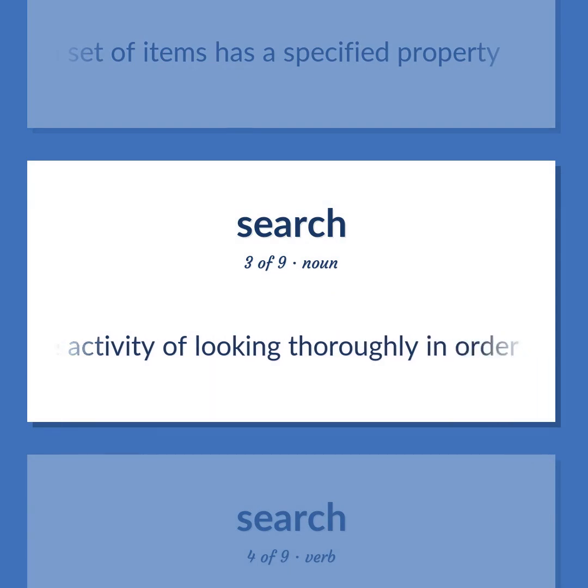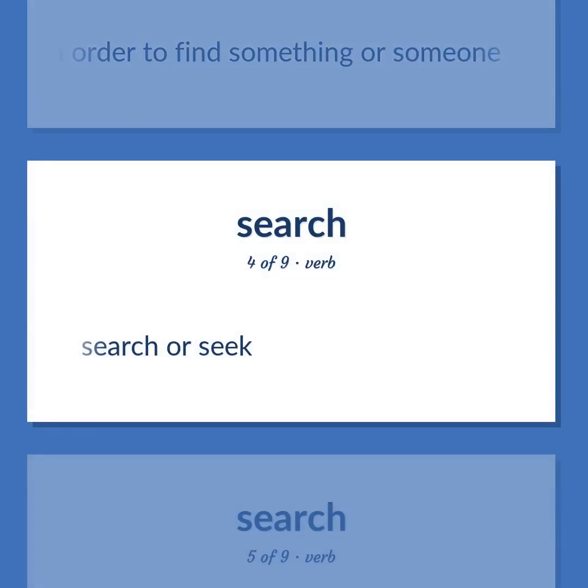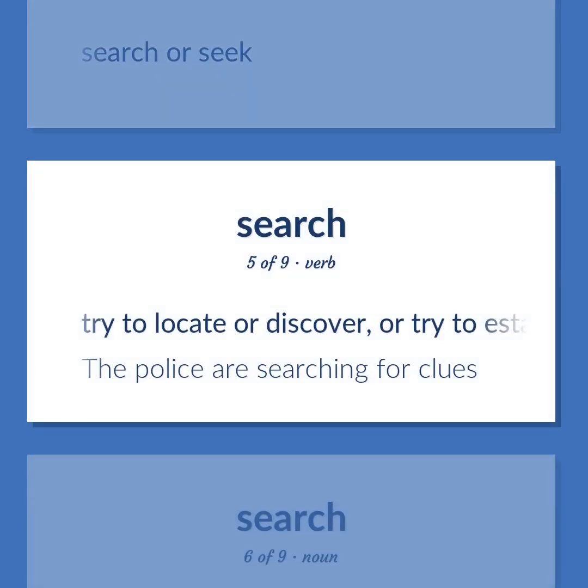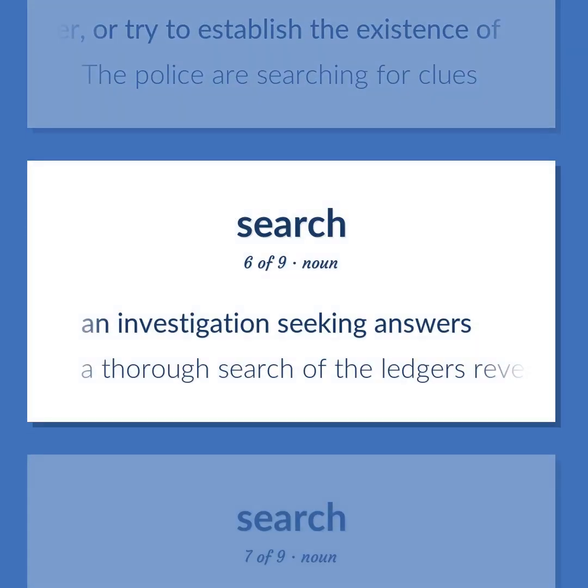The activity of looking thoroughly in order to find something or someone. Search or seek. Try to locate or discover, or try to establish the existence of. The police are searching for clues. An investigation seeking answers. A thorough search of the ledgers revealed nothing.